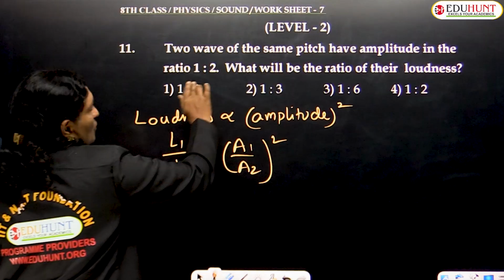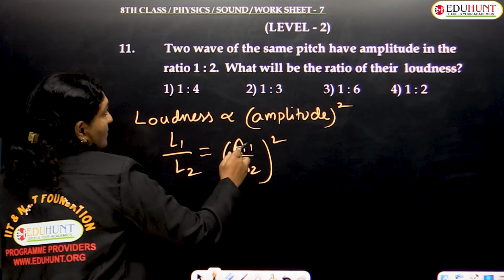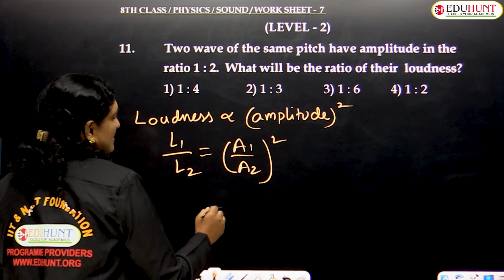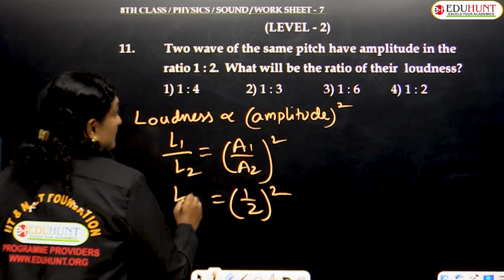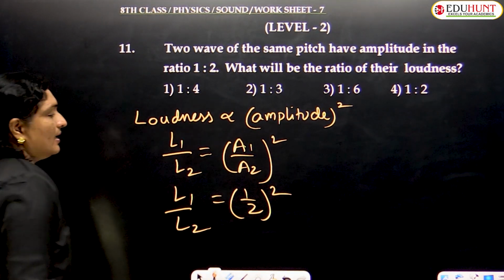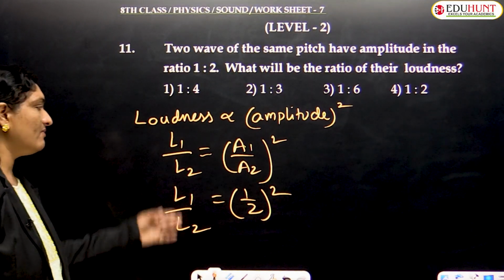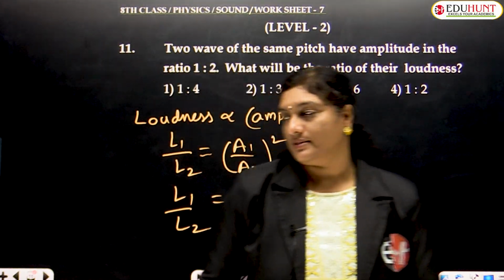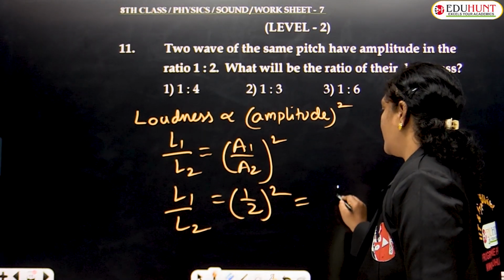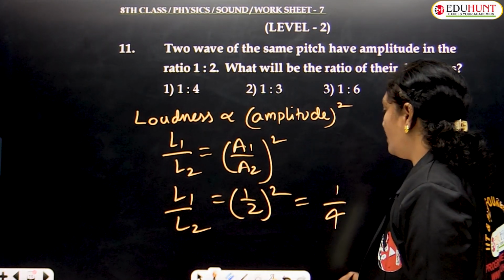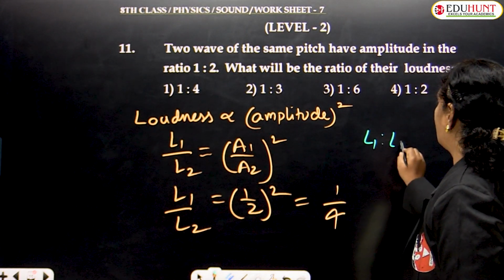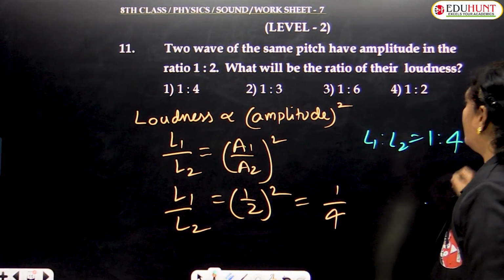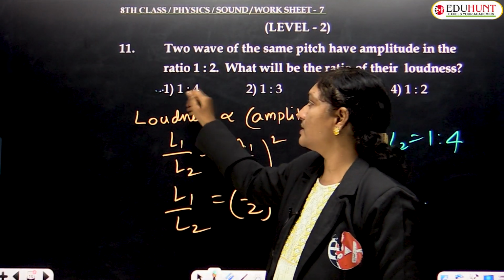So what is given? Two waves of the same pitch have amplitudes in the ratio A1 by A2 equals 1/2. 1:2 means 1/2, whole square. Then you are asked to find the ratio of the loudness. So what is the value, children? L1 by L2 equals (1/2) whole square. So it's nothing but 1 square is 1 and 2 square is 4. Therefore, the correct answer must be L1:L2 equals 1:4, and hence option number 1.